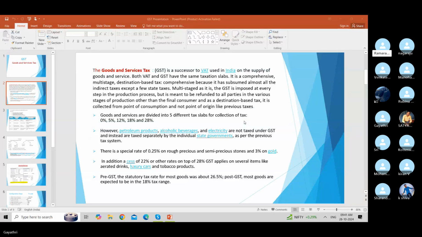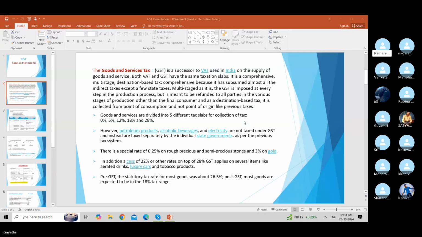Comprehensive. Why is it comprehensive? Because it has subsumed all of the indirect taxes except a few state taxes. It is multi-stage as well.